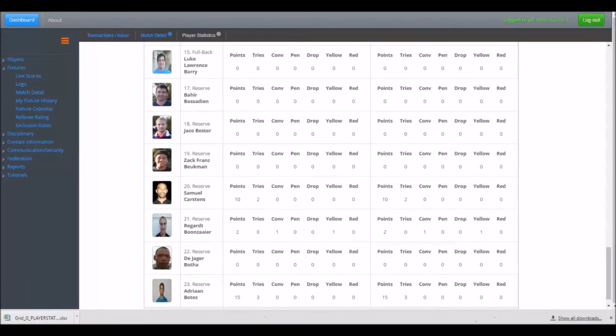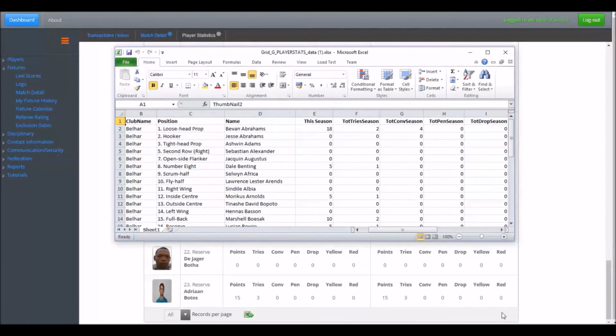If you scroll to the bottom, you can export these statistics into Excel by clicking on the Export to Excel icon.